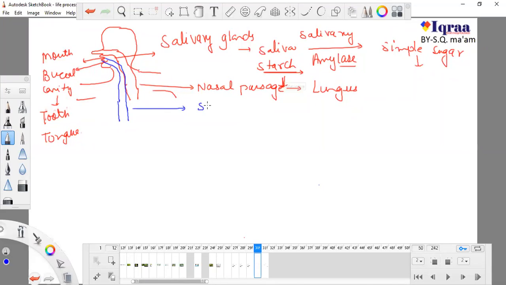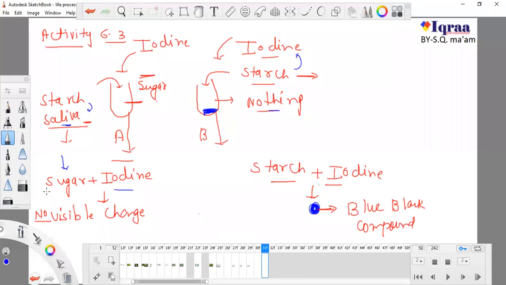Is sugar also a form of starch? One of you asked me this. If yes, then there should be a change. Yes, sugar is a form of starch, but sugar is not starch. Remember that sugar is a form of starch. When starch breaks down, it forms sugar.